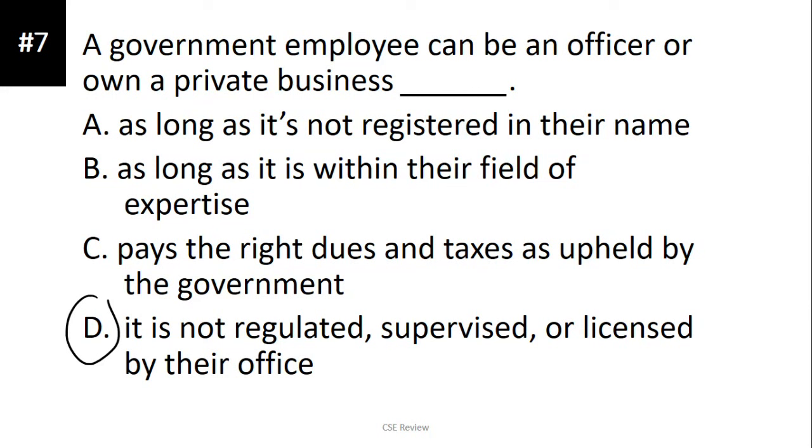Pag hindi nakakadugtong sa inyong business. Which is actually one of the reasons why I don't work for the government, para walang conflict of interest. So I'm a private individual. Okay? Kasi imagine niyo if someone works for DPWH or sa mga construction related, tapos meron siyang construction business, di ba? Hindi yun pwede. Supposedly.